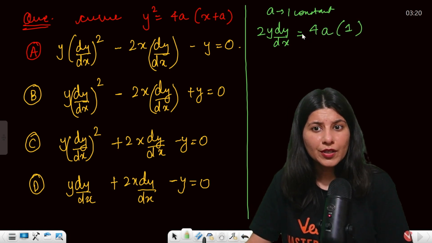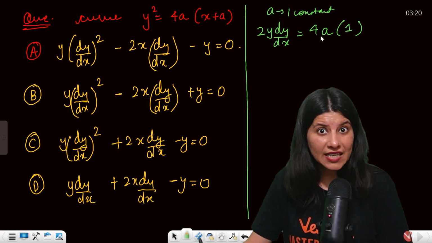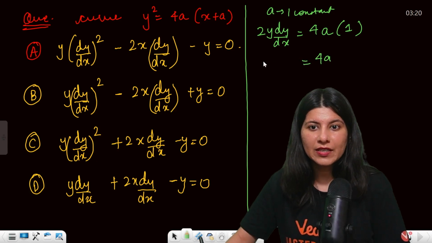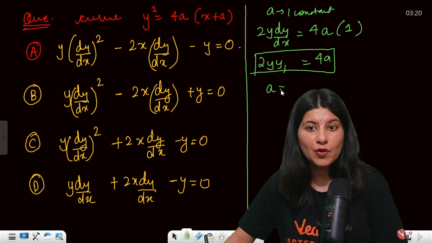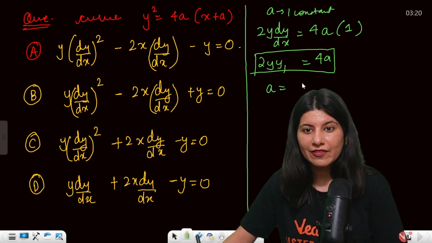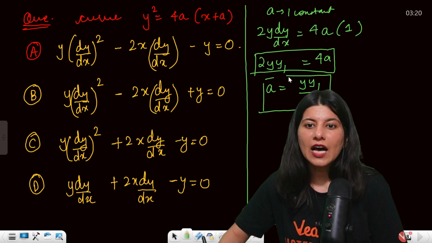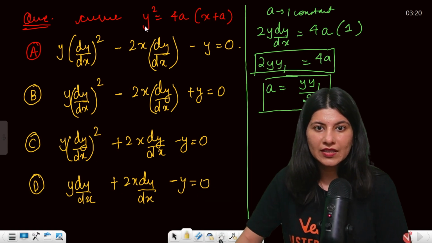So from here, can you see a is coming out? 4a will be 2y y1. That is the first equation. But what about the value of a? The value of a from here is y y1 by 2. Are you getting it? Now just plug in the value of a into the original equation.